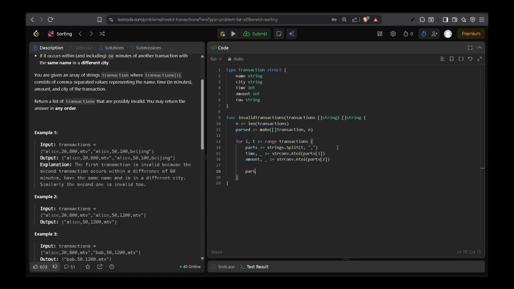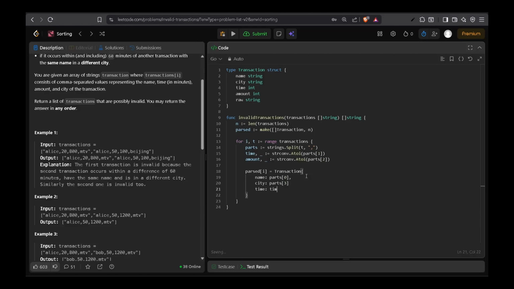So parsed of i will be type transaction, name will be parts of 0. It is already in string format, so we have not done any conversion here. We have only converted time and amount into int, right? And city parts of 3, because it's the last one.